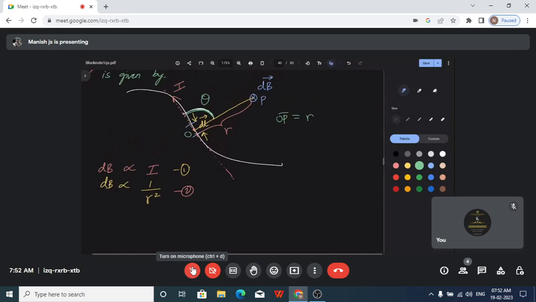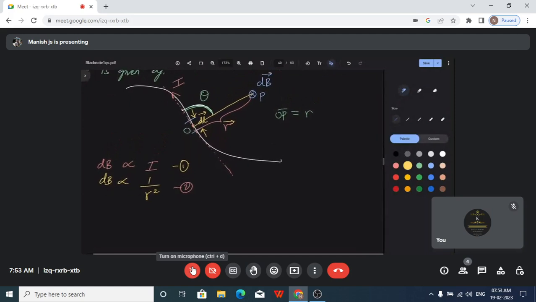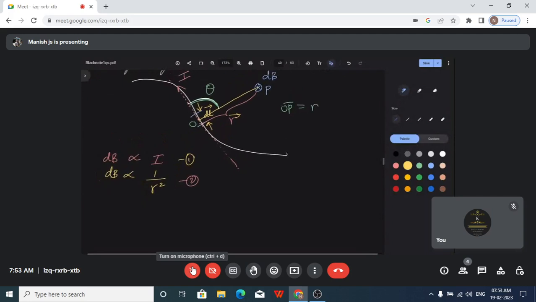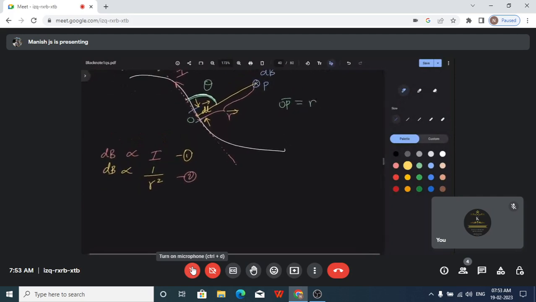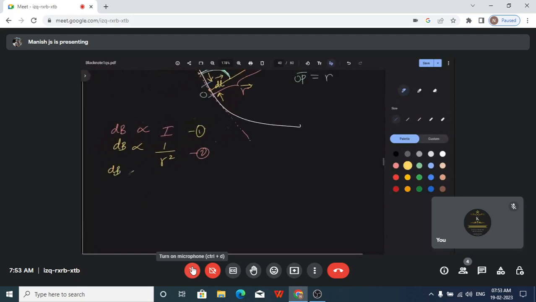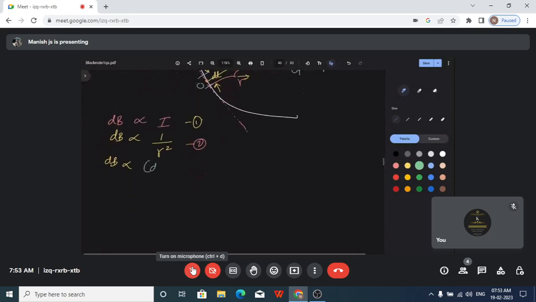Regarding the vector cross product, what are the different vectors here? dl is one vector, the displacement vector, and r bar is also one more vector. So two vectors are there. The r bar is the position vector, as we usually call it in physics. We have one position vector and one displacement vector. Whenever you have two vectors and an angle between them, we use the vector cross product. So dB is also proportional to the vector cross product of dl bar and r bar, that is dl cross r bar. So this is the third one.